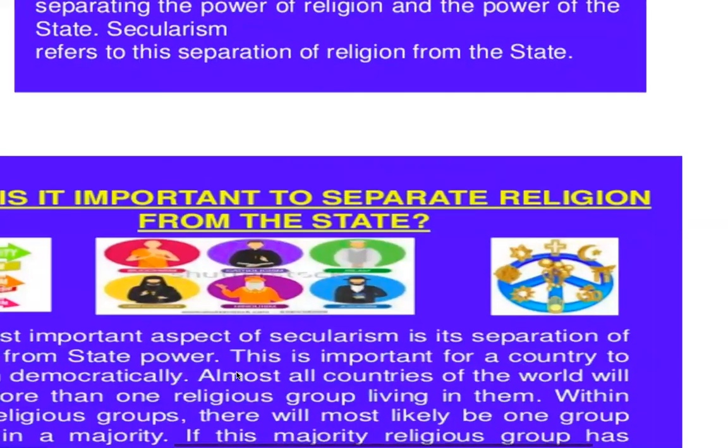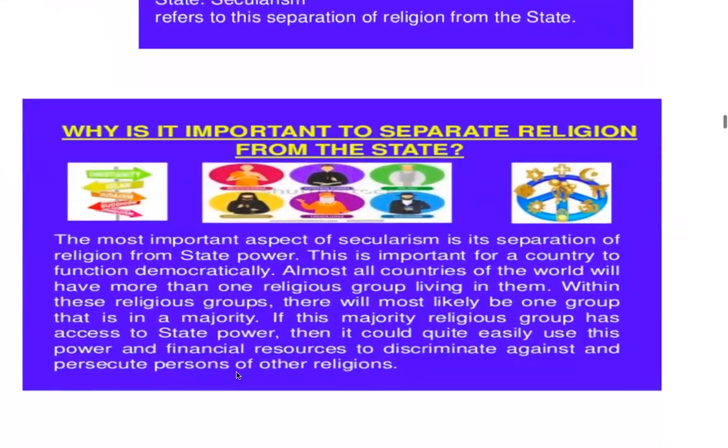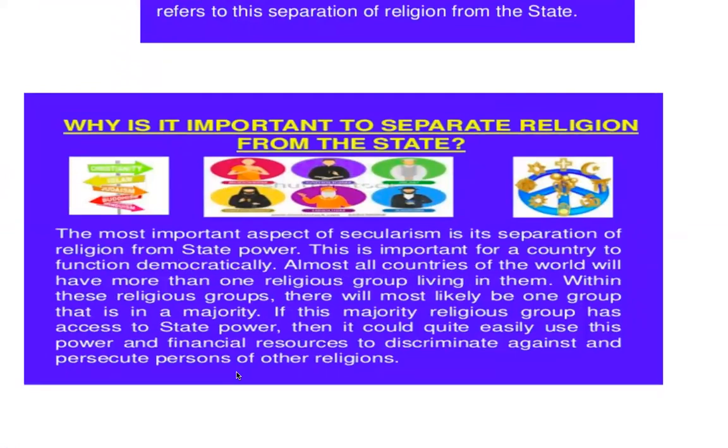Okay, given that, why is it important to separate the religion from the state, right? Secularism stands with the basic and fundamental thing that the state has to be separate from the religion. There are two different entities over here. They should not mingle together, okay? Now why is it necessary that I should keep the state different and the religion at a different place? So the most important aspect of secularism is its separation of religion from the state power. This is important for a country to function democratically, right?